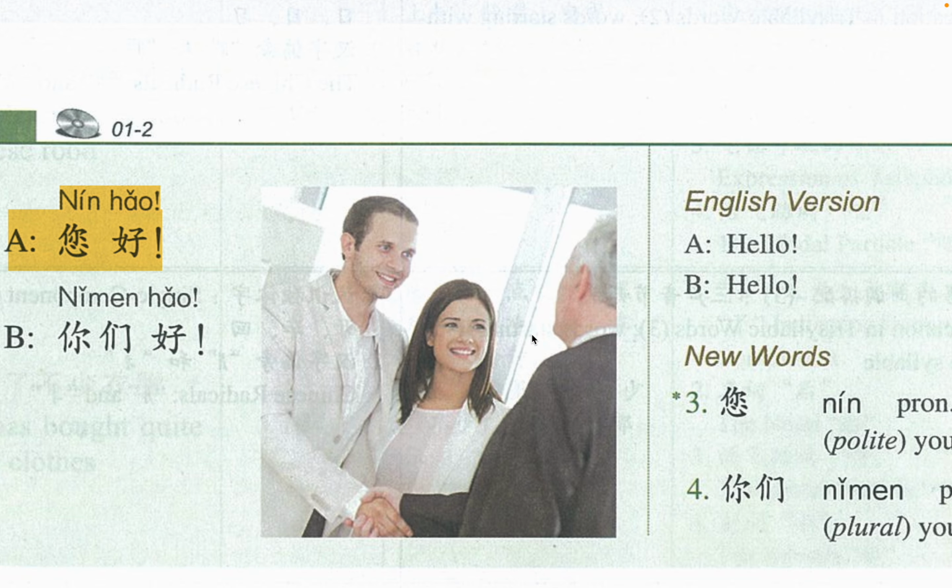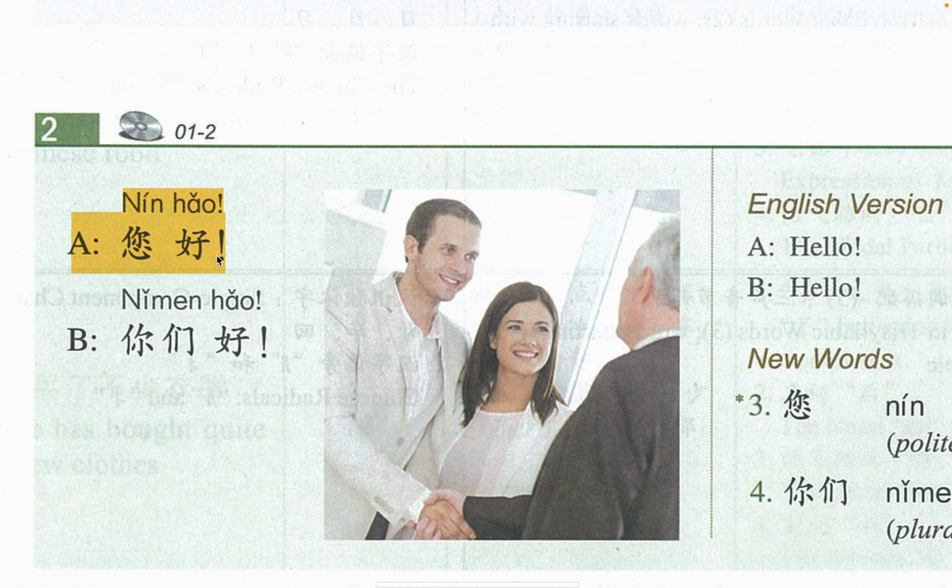So to greet someone in authority or someone who is older than you, that you have a formal relationship with, you have to use the polite version of ni hao, which is nin hao, with this extra n here. You can see the extra n at the end. Together we say what? Nin hao. Say with me. Nin hao. That is a polite version of hello, right?